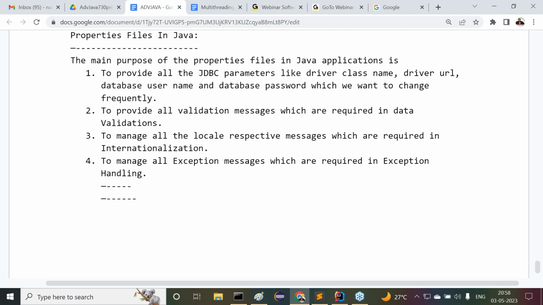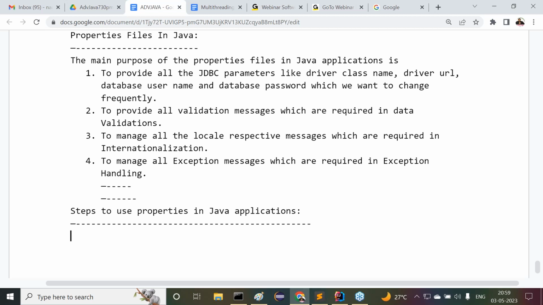Okay, fine. After understanding this, how are we going to use properties files in our applications? For that purpose, we need to go through the steps to use properties files in Java applications. How to use properties files in Java applications, that we are going to understand clearly. Observe carefully. This properties files content I will discuss with you tomorrow.